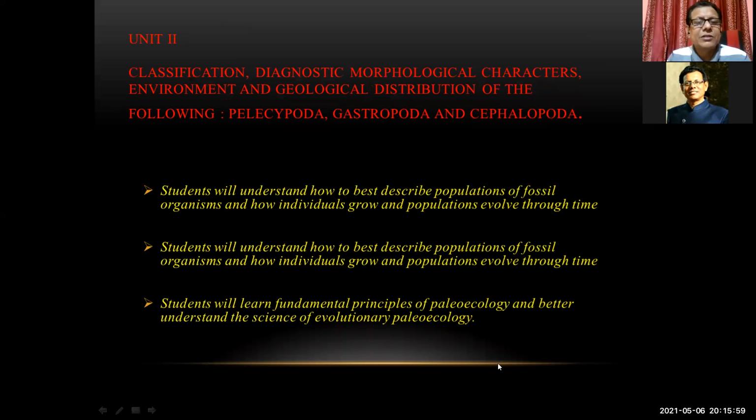Unit 2 consists of the classification, diagnostic characteristics, morphological characteristics, environment, and geological distribution in India of the following: pelecypods, gastropods, and cephalopods. The pelecypods are nothing but the bivalve animals. The shell is of two valves, and they are equal in size.